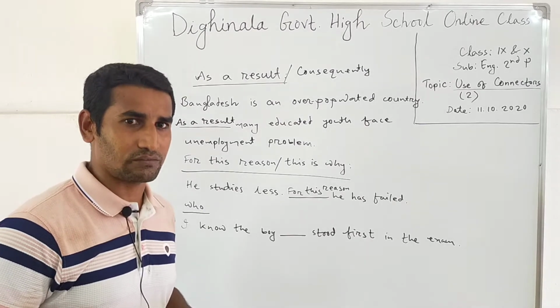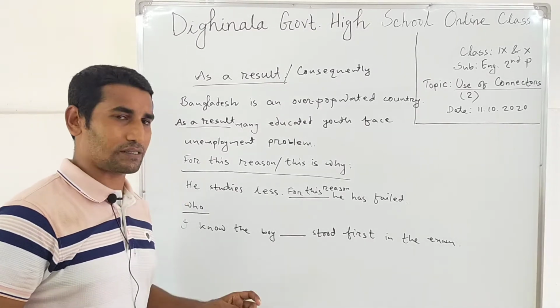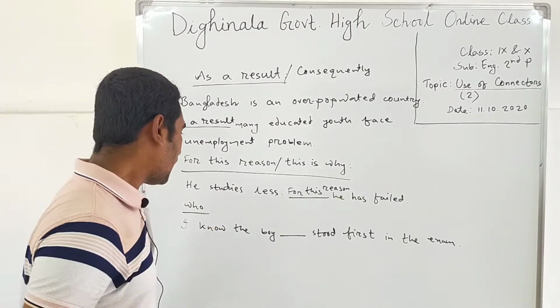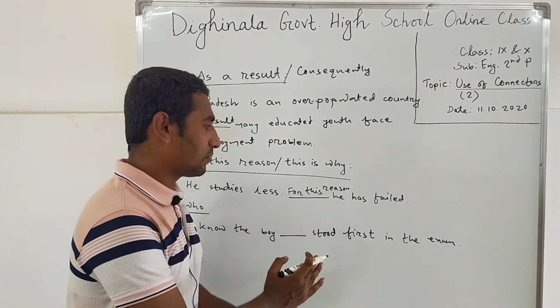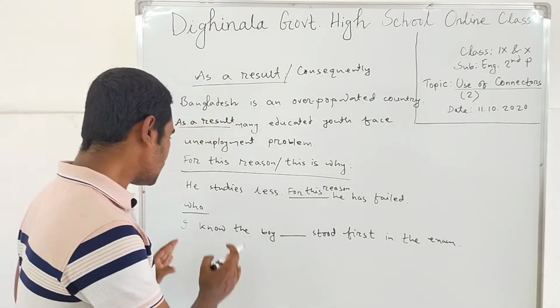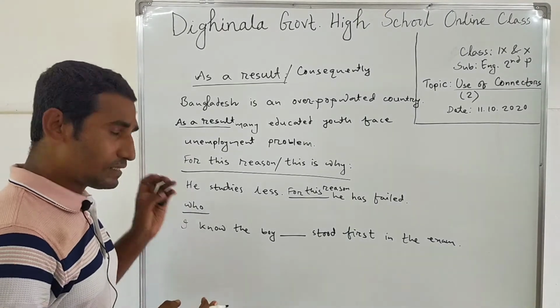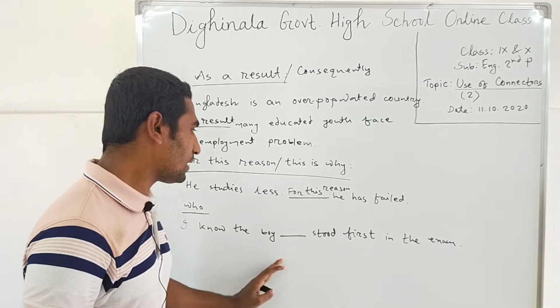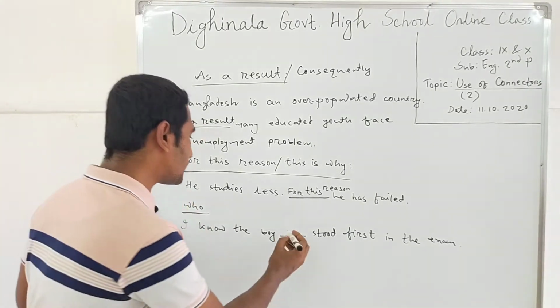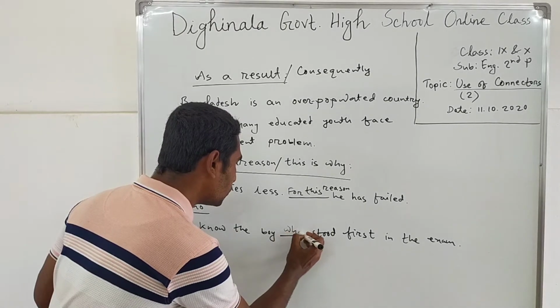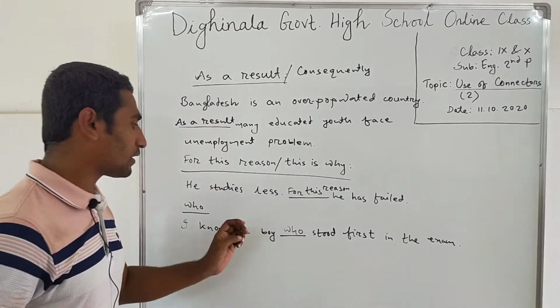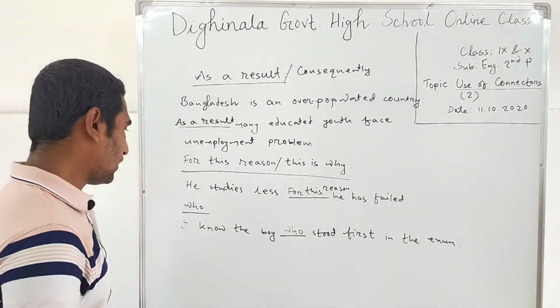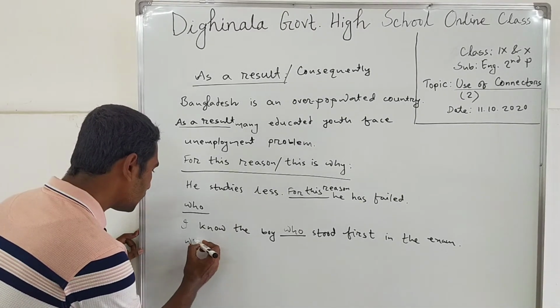So you can see here, আমি ছেলেটিকে চিনি, dash, পরীক্ষায় ফার্স্ট হয়েছিল. That means if we translate it into Bengali, আমি ছেলেটিকে চিনি যে পরীক্ষায় ফার্স্ট হয়েছিল. That means যে means who. Here who is used for the boy. Now come to the next connector.